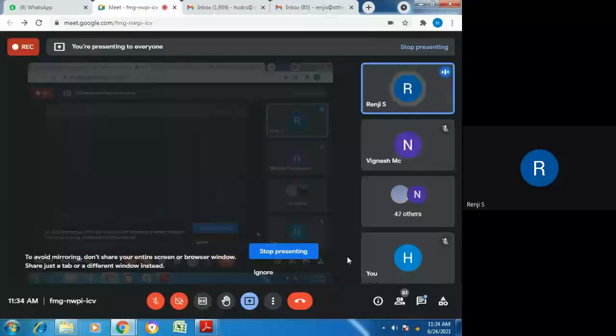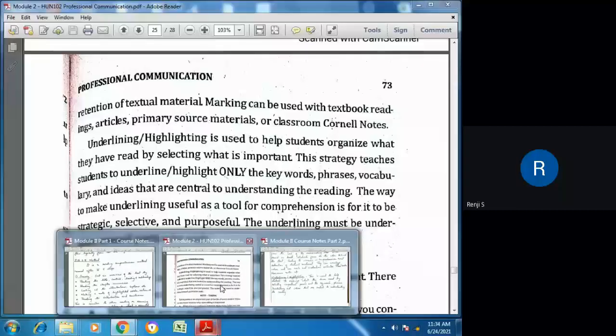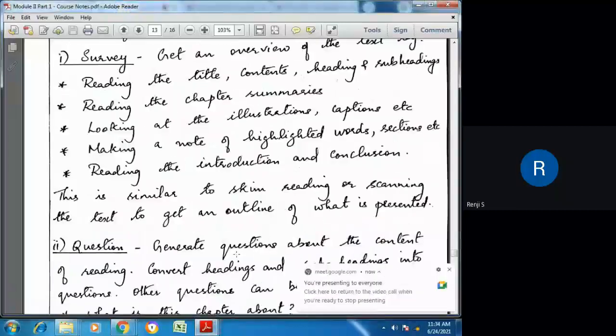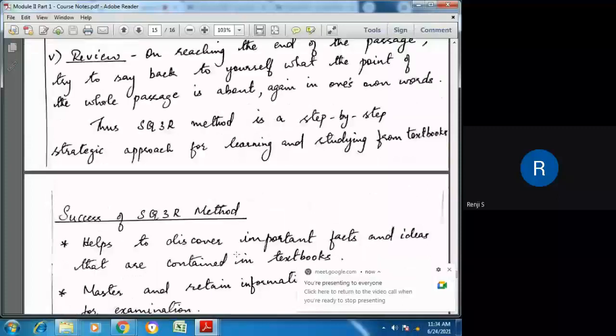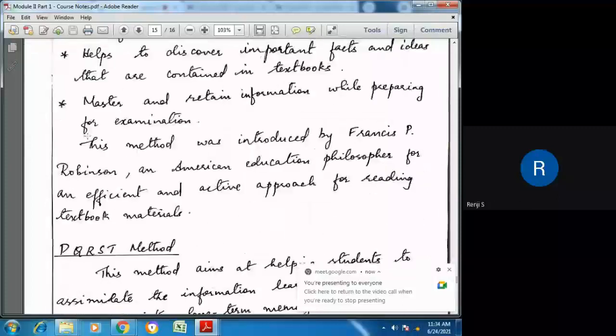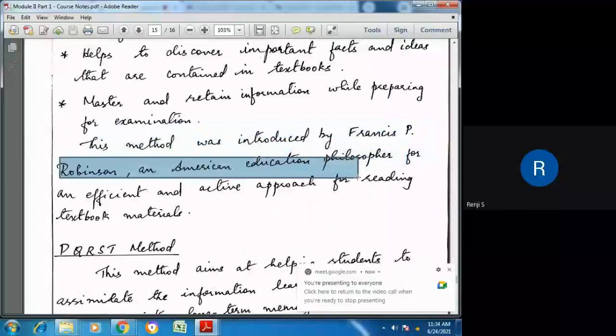So do you know who suggested this method? I think I said it in the last class. This method was introduced by Francis P. Robinson, an American education philosopher.